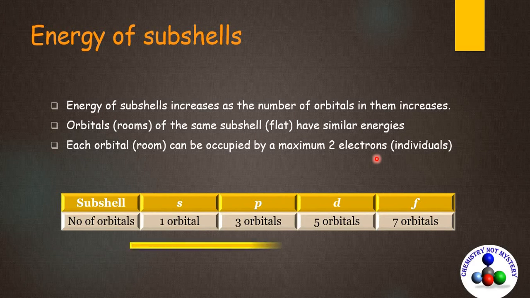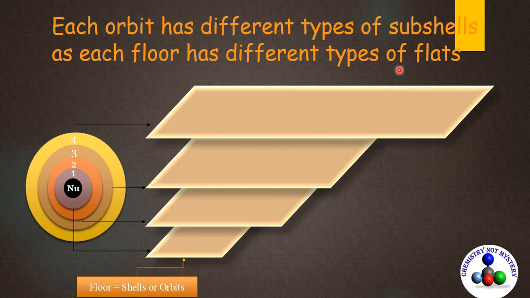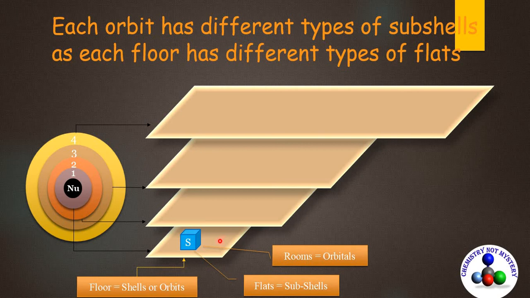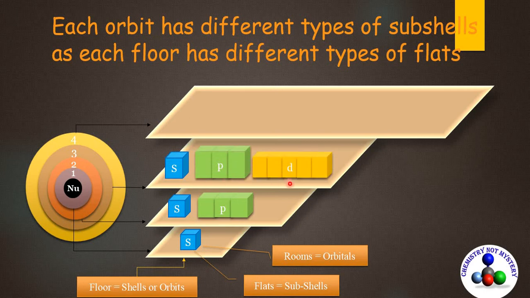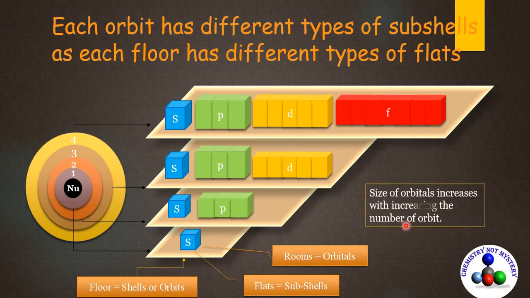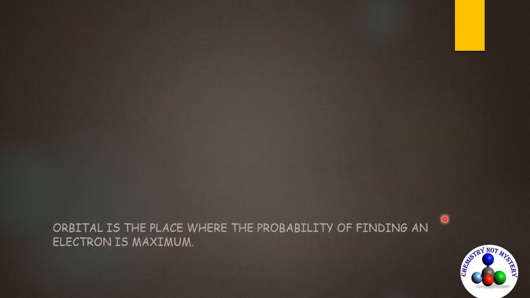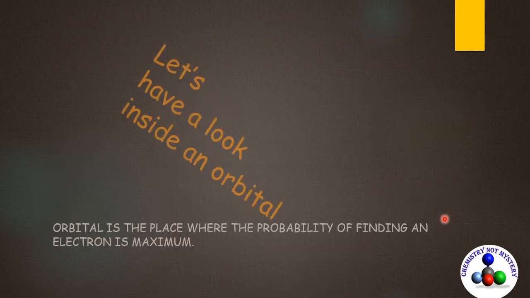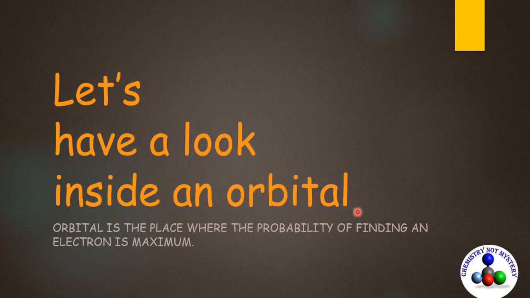Each orbit has different types of subshells, as each floor has different types of flats. The first orbit has only the s subshell. The second orbit has s and p subshells. The third orbit has s, p and d subshells. The fourth orbit has s, p, d and f subshells. An orbital is the place where the probability of finding an electron is maximum. So let's have a look inside an orbital.